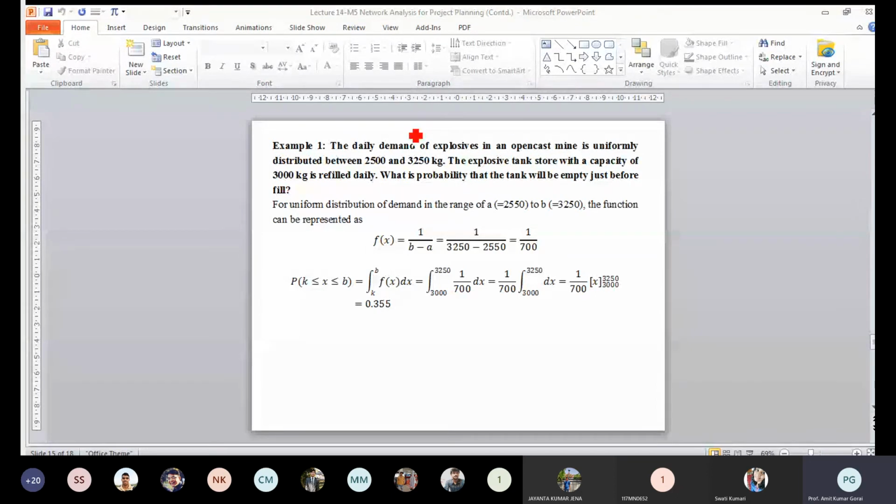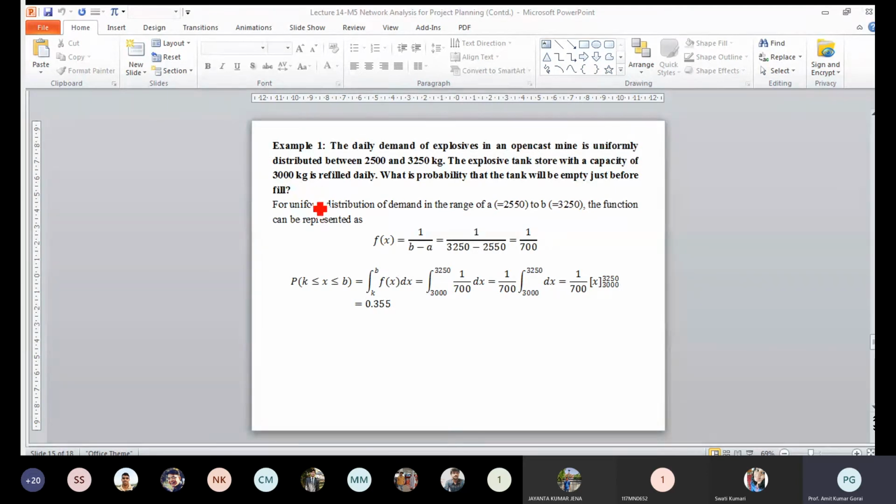Now, suppose for a uniform distribution of demand in the range of 2500 and 3250. I think it is mistakenly written somewhere here. A is 2550 and B is 3250.